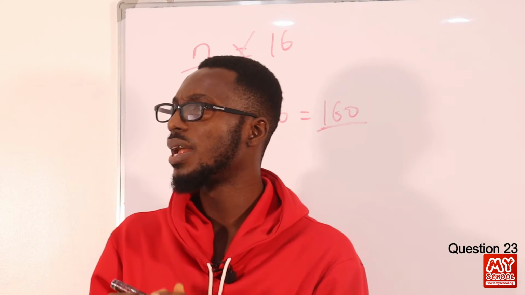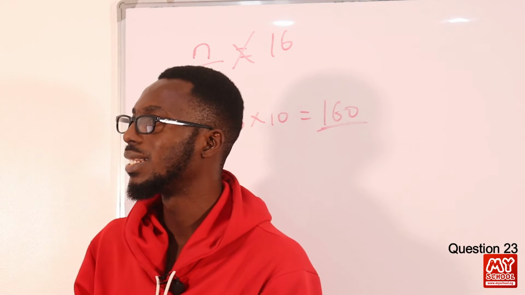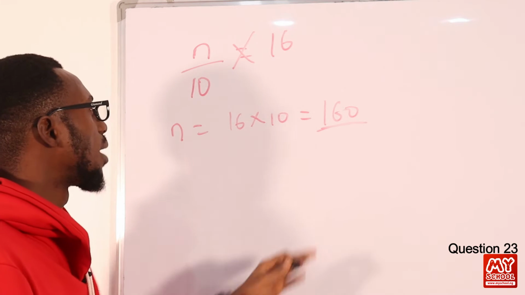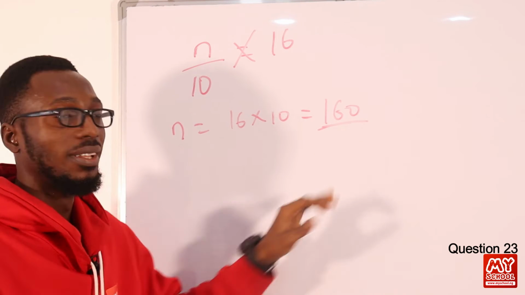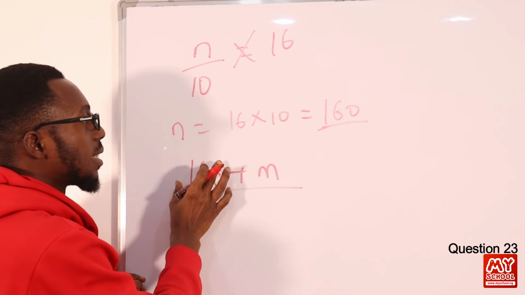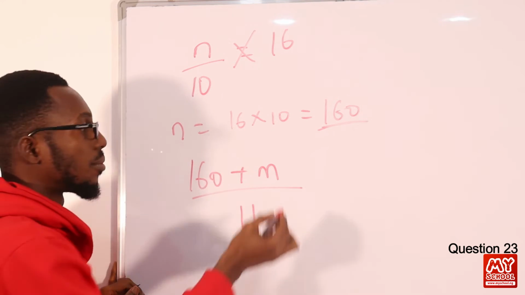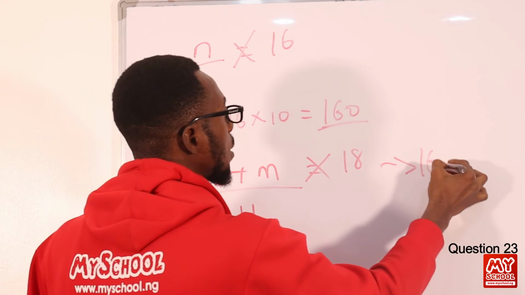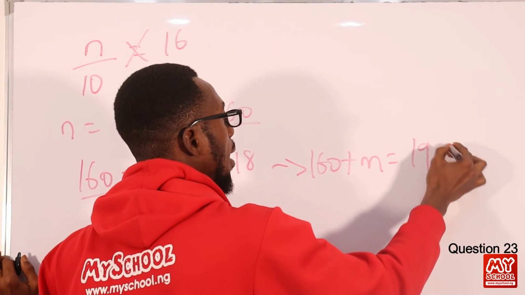So we are now told that when another number is added, so you're adding another number to it, the mean becomes 18. Initially, this sum was for 10 numbers. Right now it has become 11. So 160 plus the 11th number, over 11 numbers, equals 18. So when we cross multiply, I should have 160 plus the 11th number equals 18 times 11, that is 198.